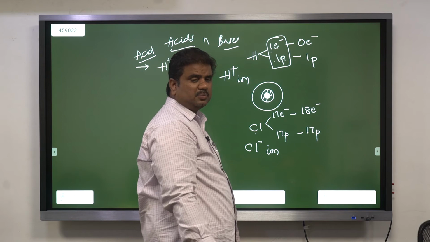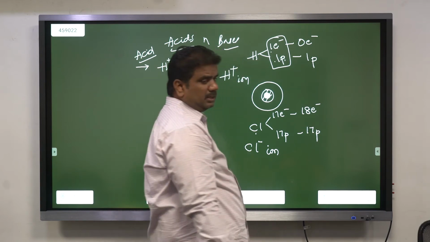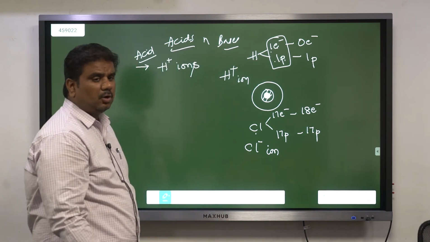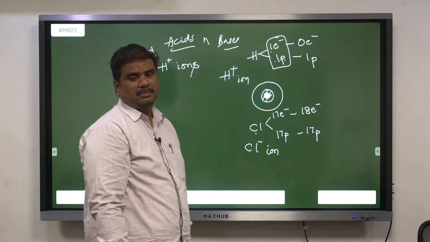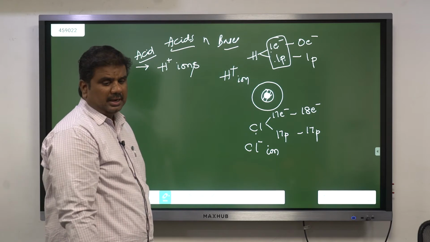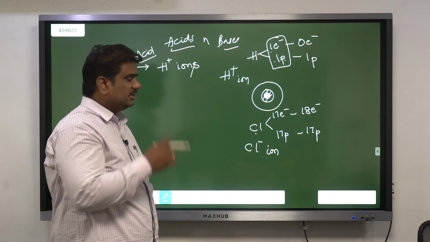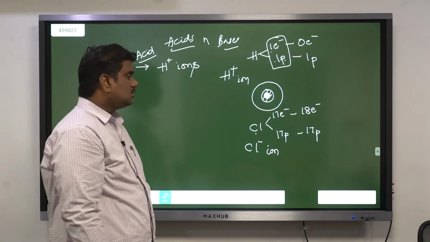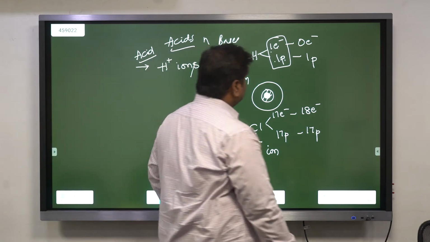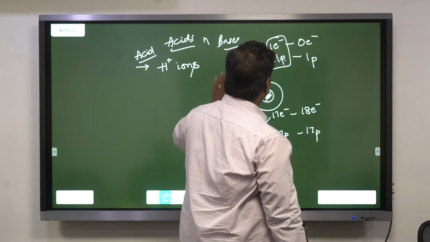In case of atoms, positive charge and negative charge both will be equal. In case of ions, positive charge may be more or negative charge may be more. In atoms, positive and negative charges are equal. But in ions, positive charge or negative charge, any one may be high.